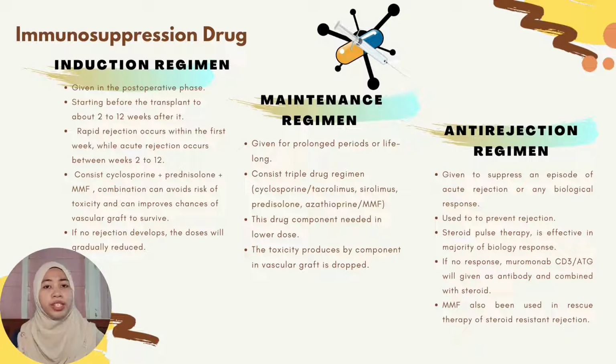Lastly, the anti-rejection regimen, given to suppress an episode of acute rejection or any biological response. It is used to prevent rejection. Steroid pulse therapy is effective in the majority of biological responses. If there is no response, muromonab-CD3 or ATG will be given as an antibody and combined with steroid. MMF has also been used in rescue therapy of steroid-resistant rejection.